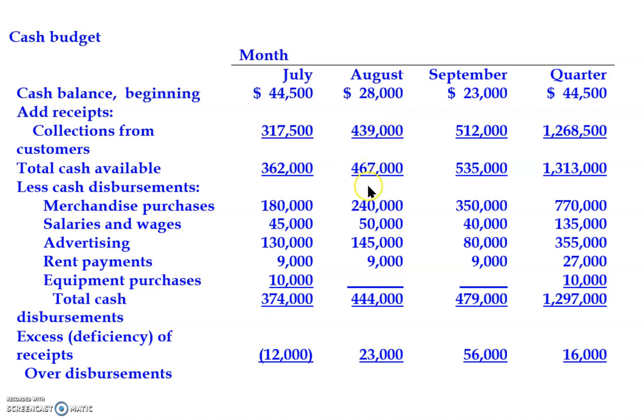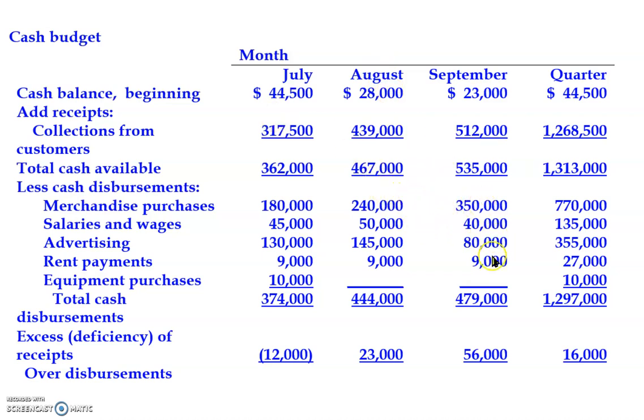Here is the same thing. In August, cash collection, total cash available, cash out for merchandise purchases, salaries, wages, advertising, rent payment. There, this is the difference between 467 and 444. This 535 minus all this. Remember I mentioned just now merchandise purchases. 240,000 of July merchandise purchases is paid in August. And 350,000 of August purchases is paid in September.